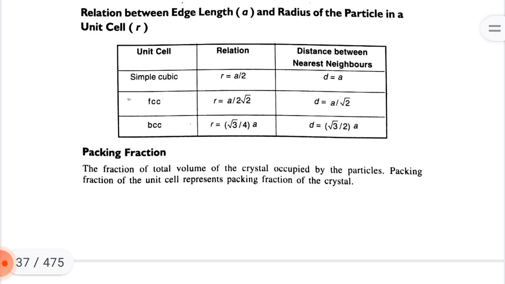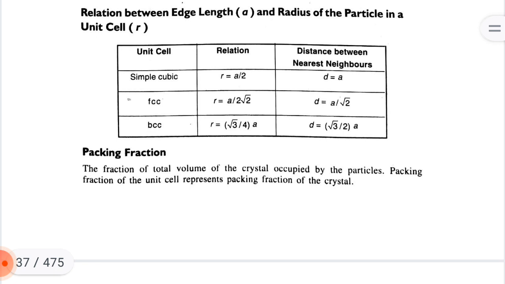FCC relation is R equal to A upon 2 root 2. Distance between nearest neighbor is equal to A upon square root 2. BCC relation is R equal to square root 3/4 A. Distance between nearest neighbor is D equal to square root 3 divided by 2 multiplied by A.